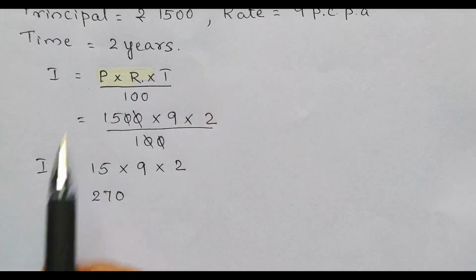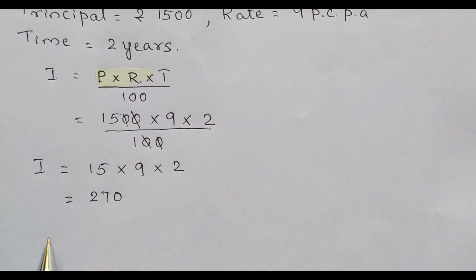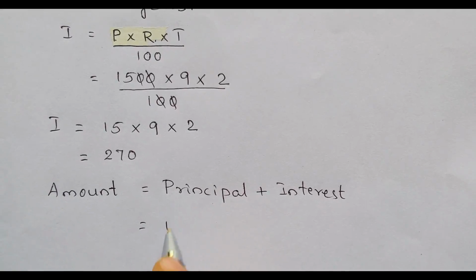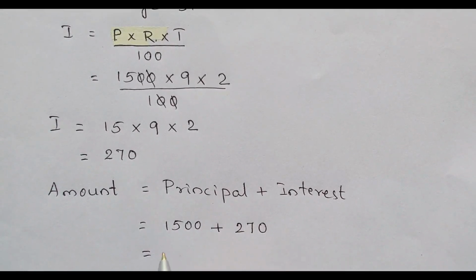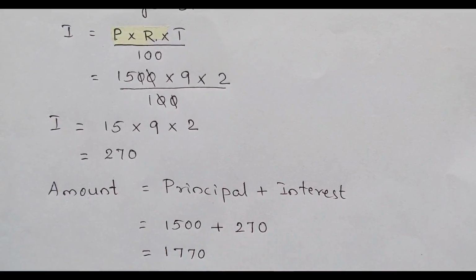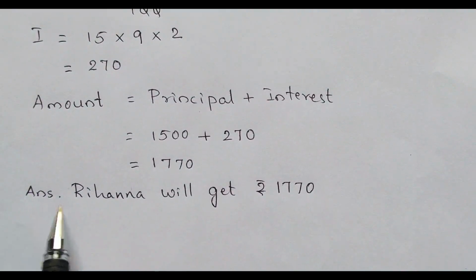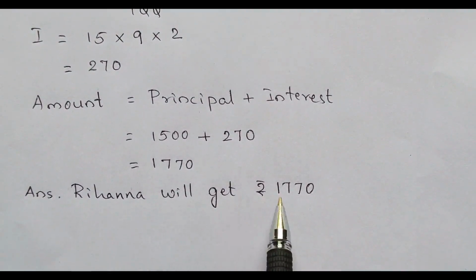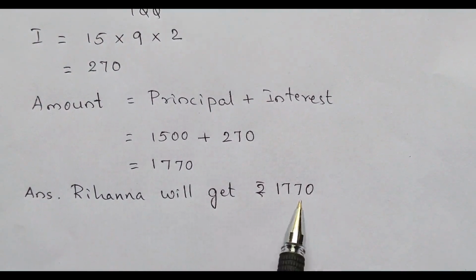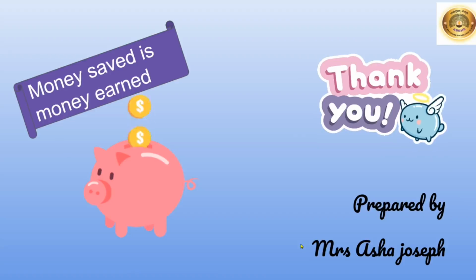Yes, we know amount is equal to principal plus interest. The principal is 1500 rupees plus the interest is 270 rupees. So the total amount is 1770 rupees. That is, at the end of 2 years, Rihanna will get 1770 rupees. So your final answer is Rihanna will get rupees 1770. Please solve the sums done in the video once again.